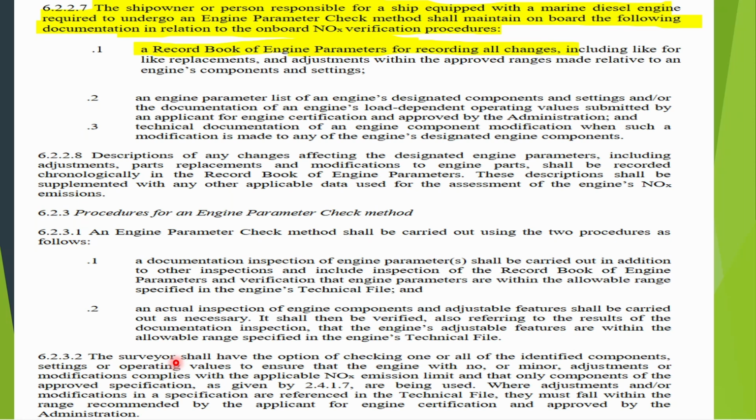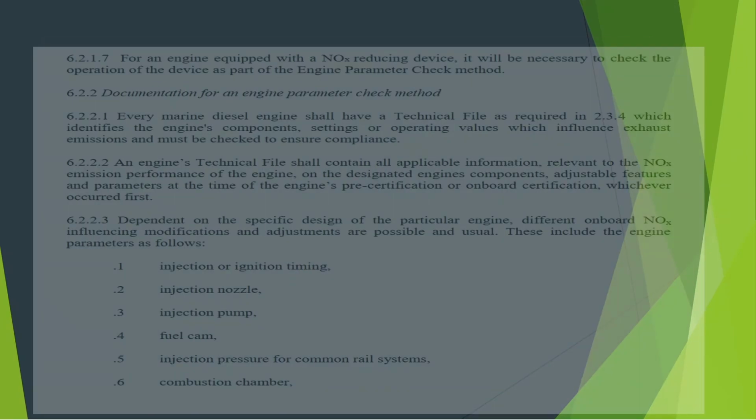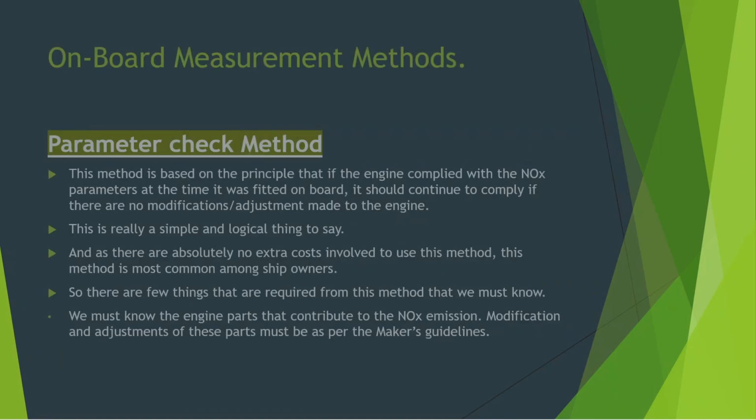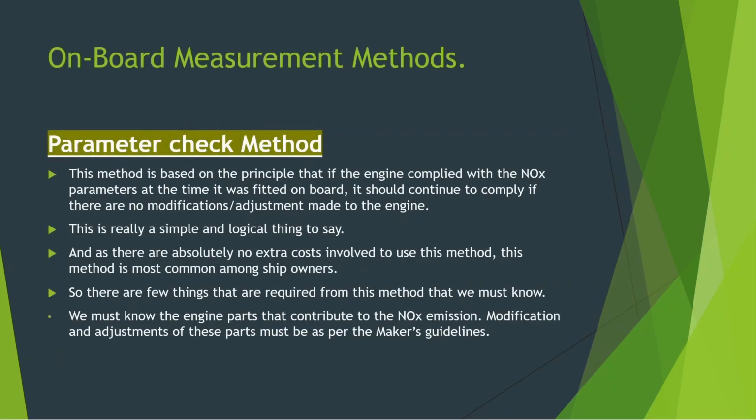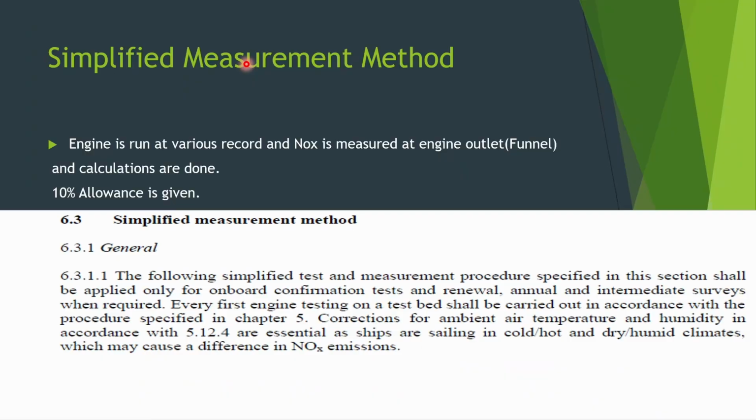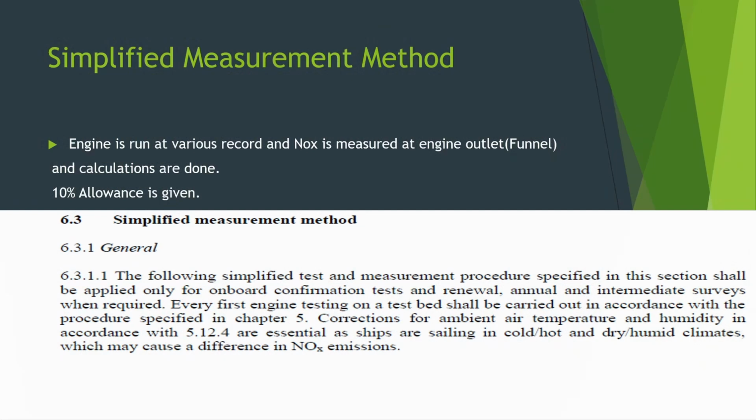So where do we make the entry? In the record book of engine parameters. That is the thing you have to remember: any entry we have to make in the record book of engine parameters. If you are using the parameter check method, then you have to have this record book of engine parameters.